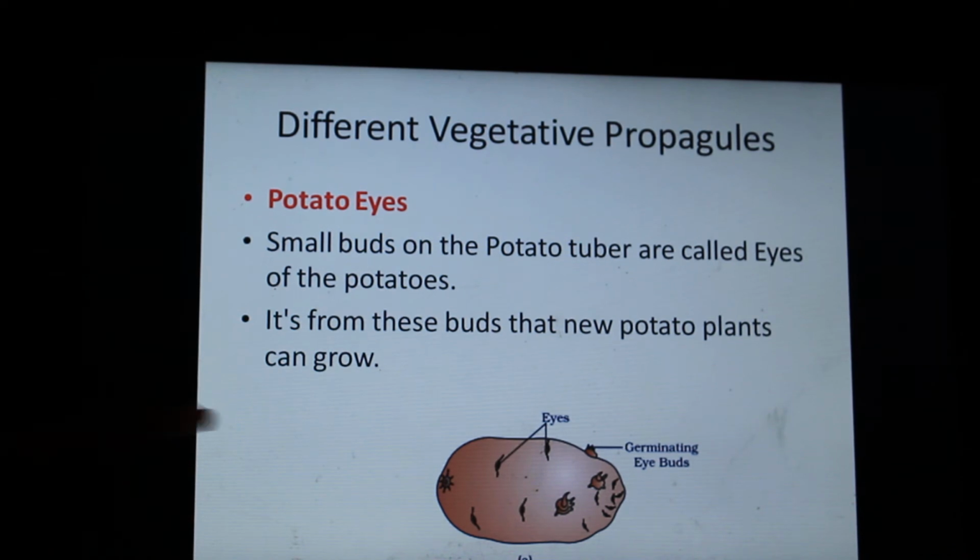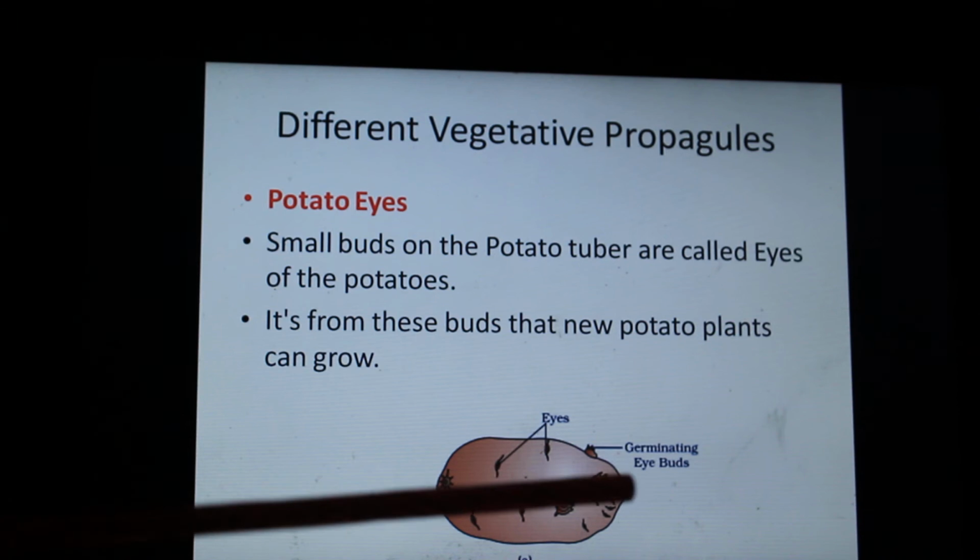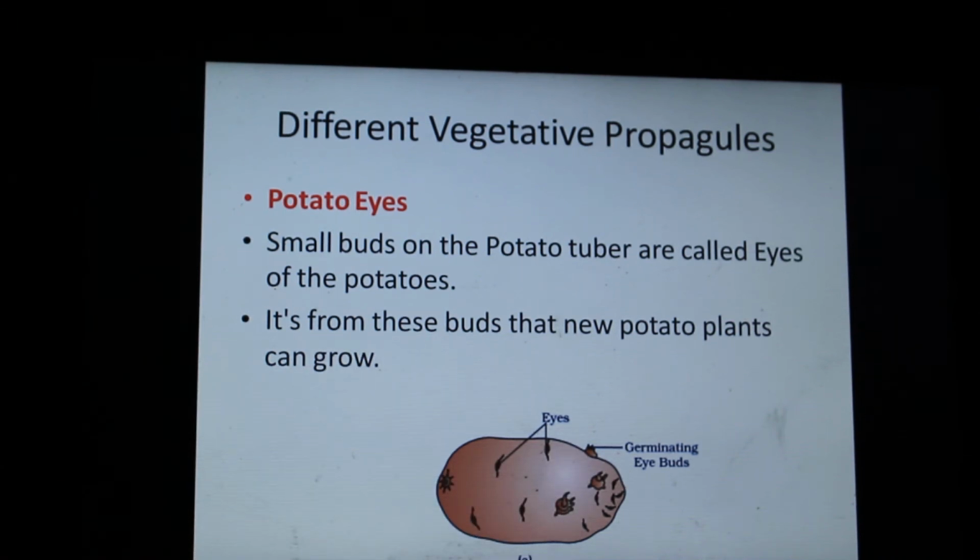So when these eyes are cut and sown into soil, they will give rise to a plantlet. So here, what is being used to propagate the plant asexually? There is no other plant involved. There are only eyes involved here. The buds are involved.